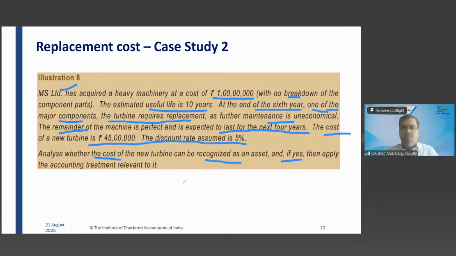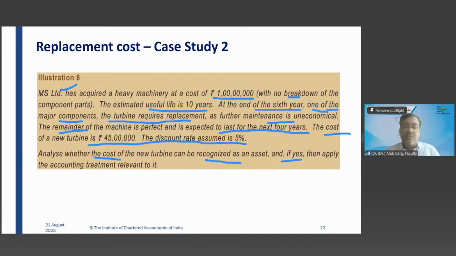Yes, sir. But you don't have any breakup of the old turbine cost. You have the 1 crore total machinery, 60 lakh total accumulated depreciation, 40 lakh net block at the time of replacement. That's all. And you have a new turbine cost also. Sir, we will discount the new turbine cost for 6 years. We will discount 45 lakhs at 5% for 6 years.